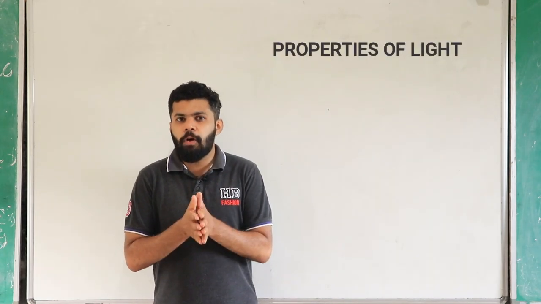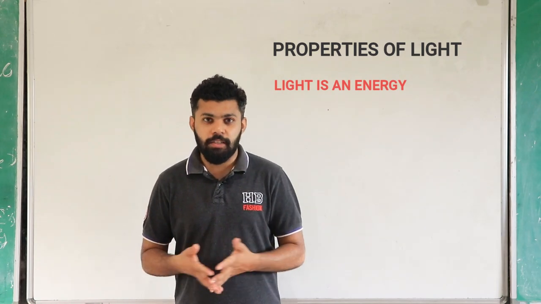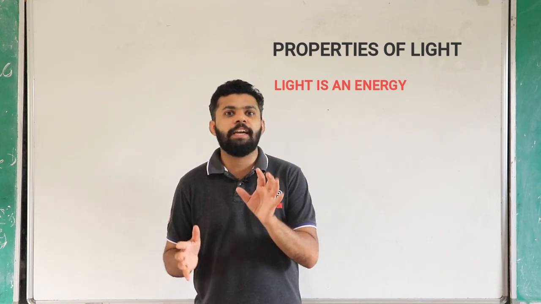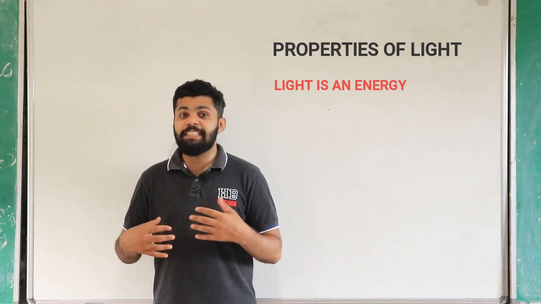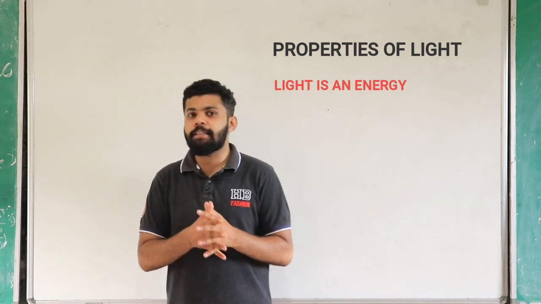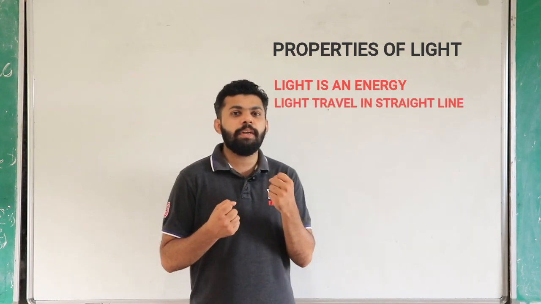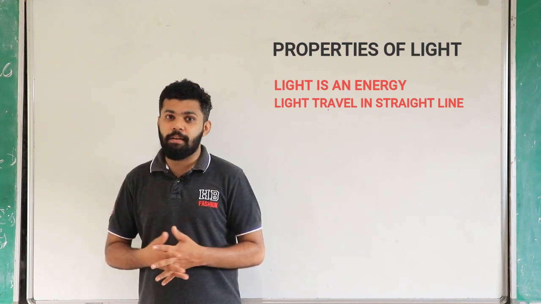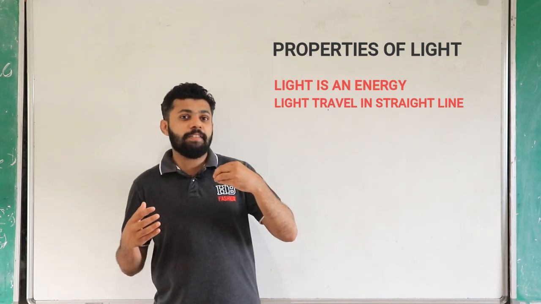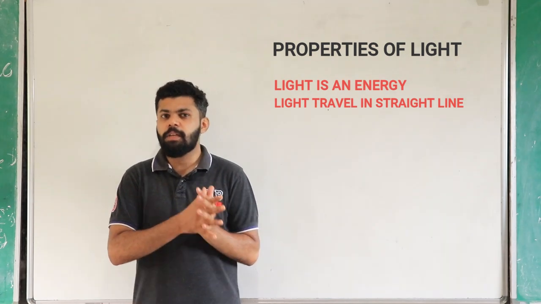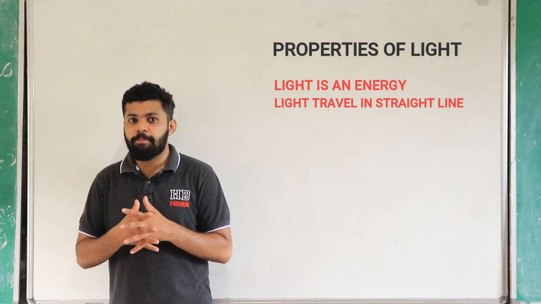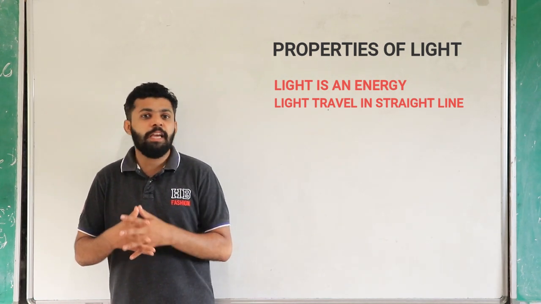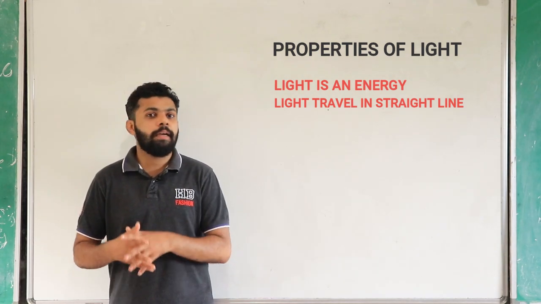The first point is that we know that light is a kind of energy, like sound energy and mechanical energy. And this energy we can sense with our own eyes. Some other properties are that light can move in a straight line, and it moves through a transparent medium basically. If a medium is one through which light can move, that is called a transparent medium. If the light cannot move through a medium, that is called an opaque medium.